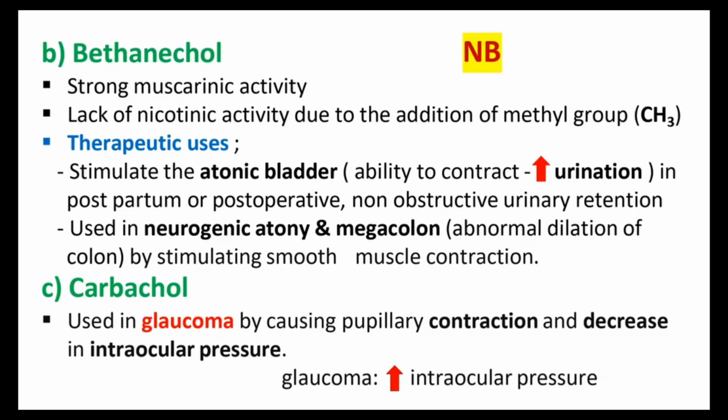Then the next one is bethanechol. All of this reference is based on the Lippincott 6th edition. If you have the updated edition, you can check it there. I mentioned only a very condensed form of the topics here. If you want the description about this one, you can check the textbook, but these are the main important points we want to know for any pharmacology exam, for pharmacy.